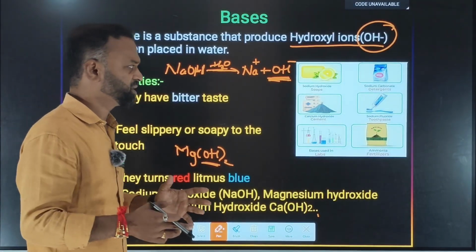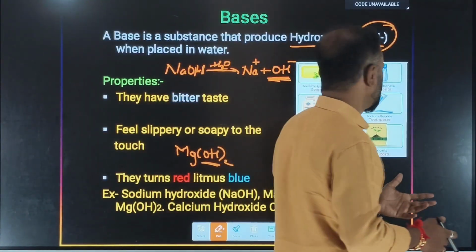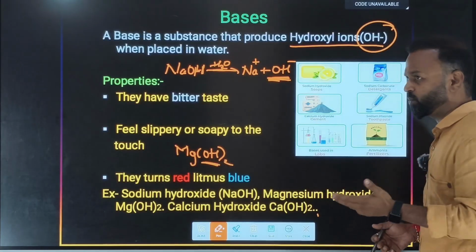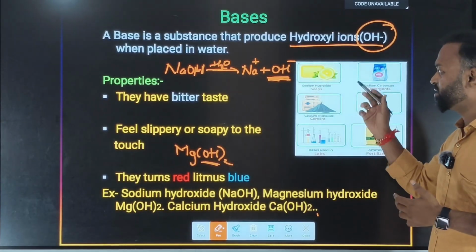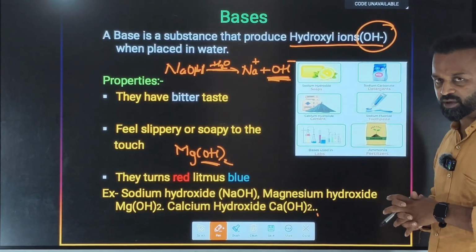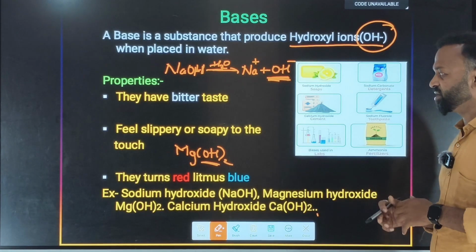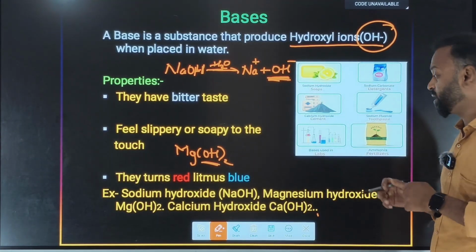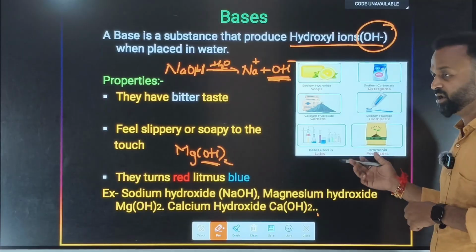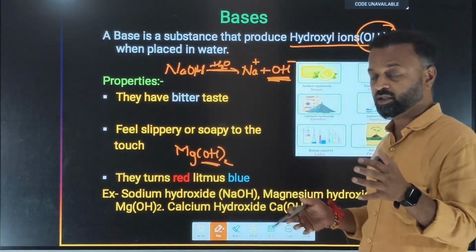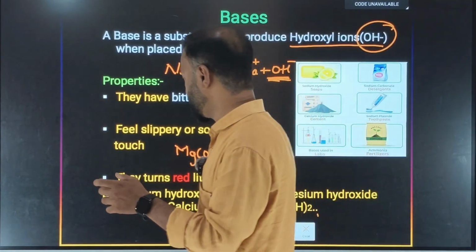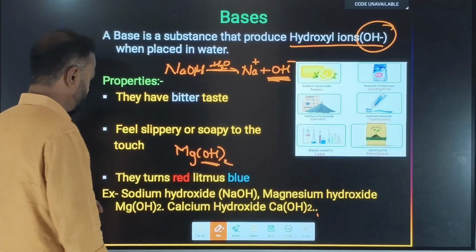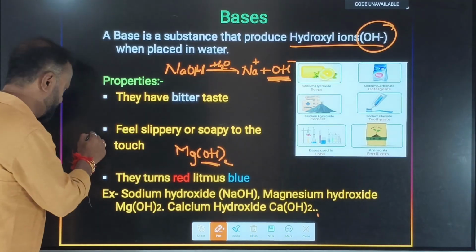The bases are present in so many substances that we use day to day. Say for example, in soaps the base is present. It is present in detergents. It is present in cement. It is present in the toothpaste we use for brushing. It is present in the laboratory and also in fertilizers, like ammonia, which is also a kind of base. So next property, this is very interesting.